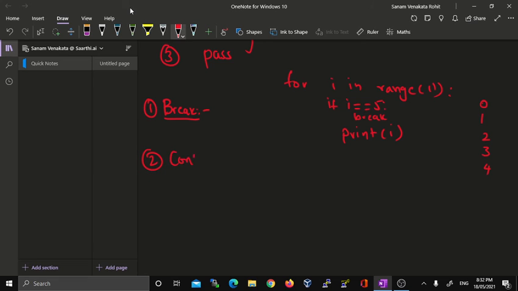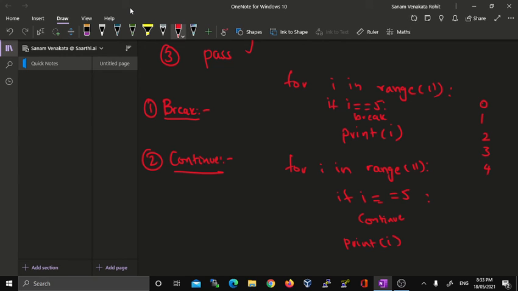Second comes the continue statement. Continue is basically the opposite of break. Let me rewrite the same program: for i in range(11), if i == 5, continue, then print of i.